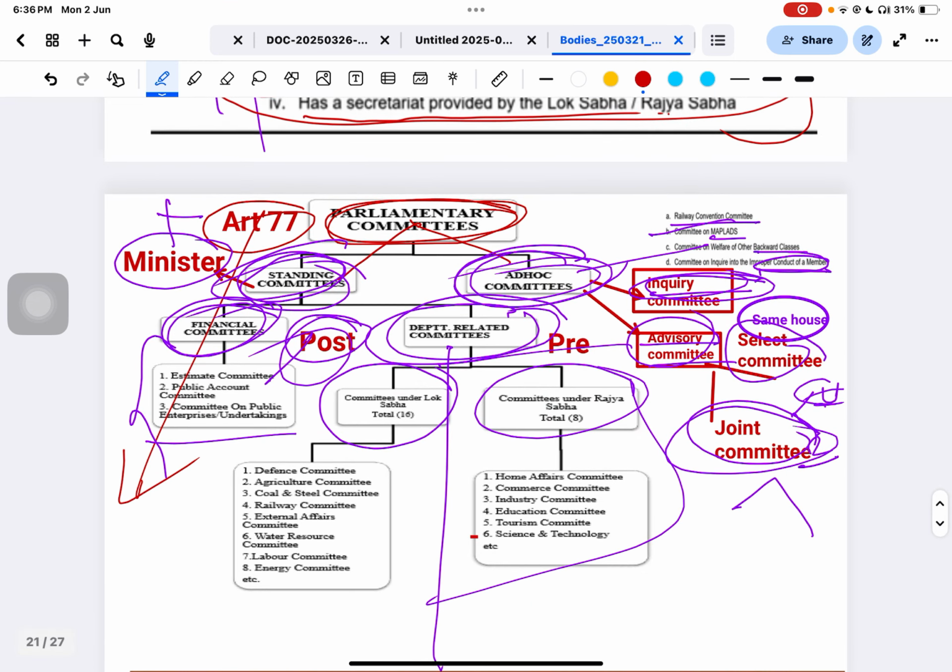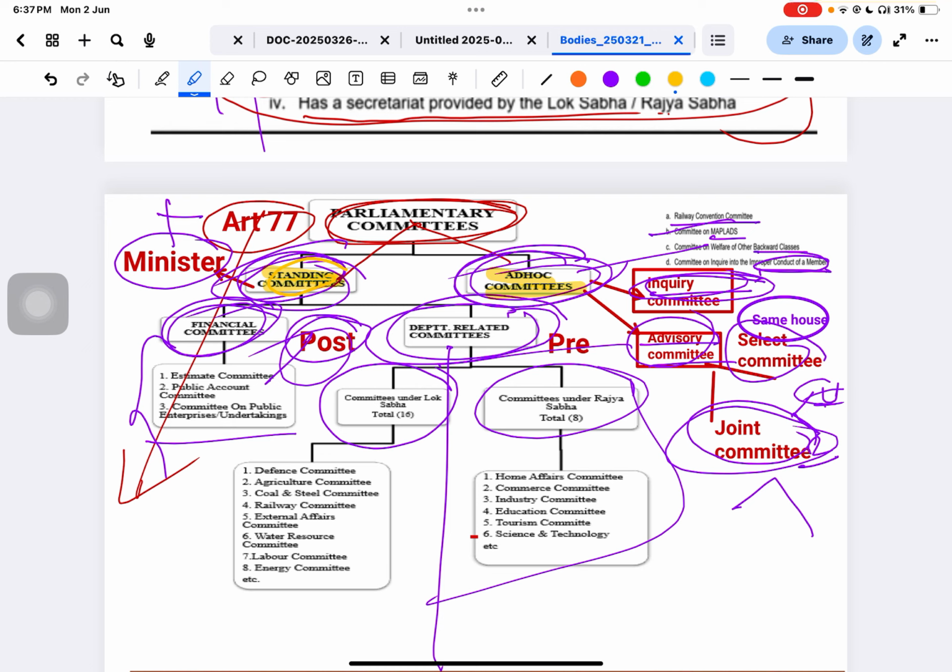Now we will discuss the different types of committee. There are basically two types: standing committee and ad hoc committee. What is the difference between them? Ad hoc committees are temporary, and standing committees are permanent in nature.